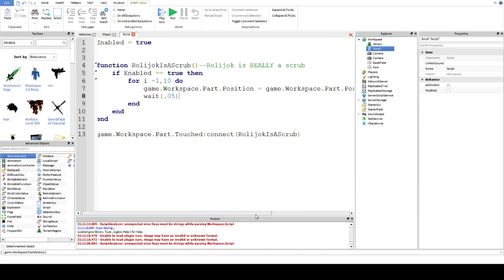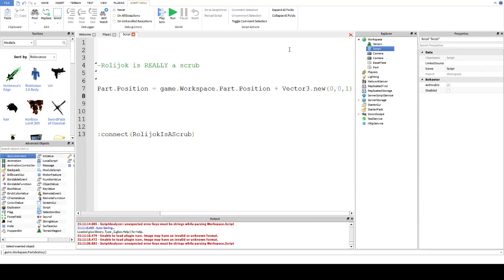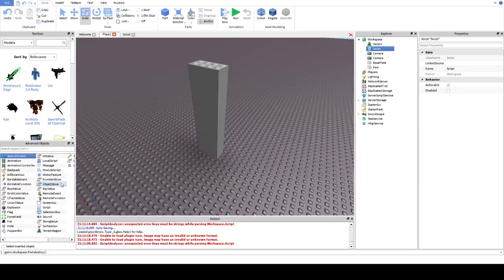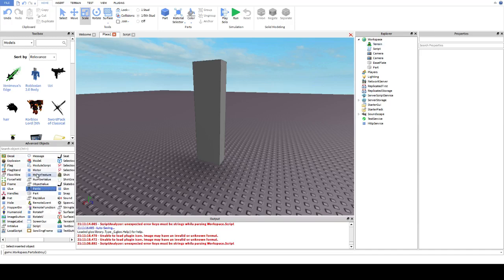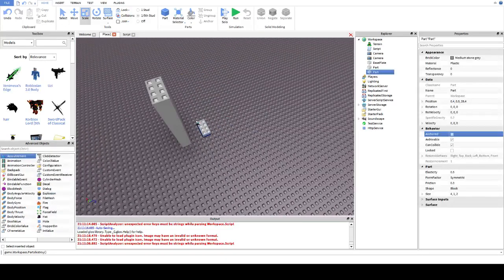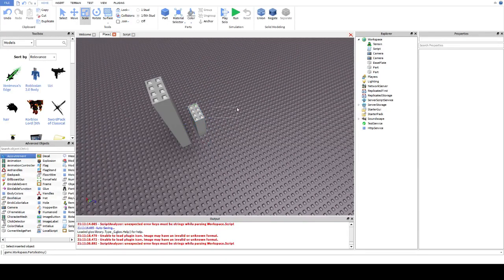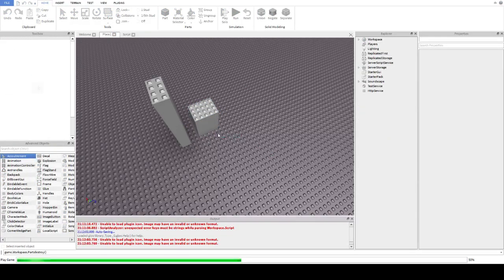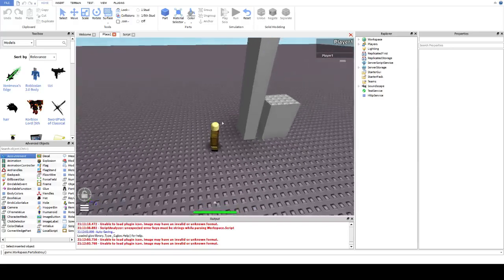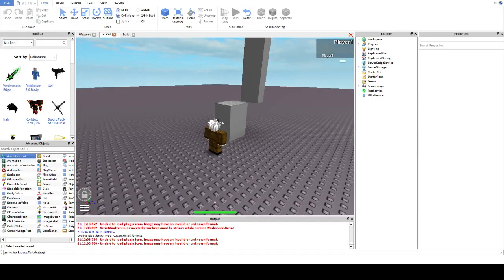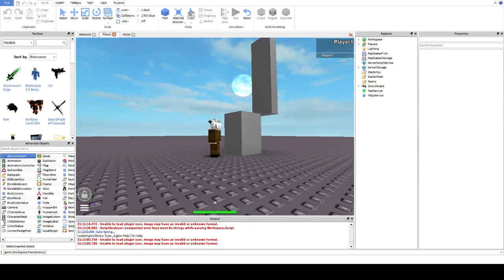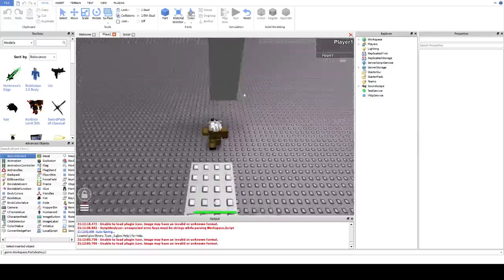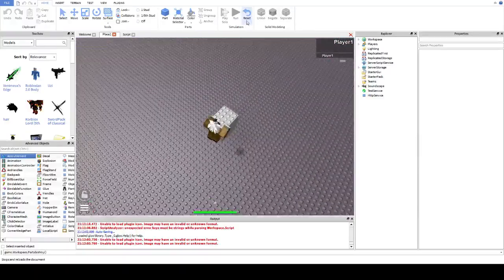Right, let's see what we should do next. Just using position was more of an example. The thing with position is that if I put another part into the game here and move it right like that, you'll notice it jumps over the part. Now that's not going to be any good. You don't want your door to suddenly teleport on top of the building every time someone tries to walk through it. That's going to look a bit awkward, isn't it?